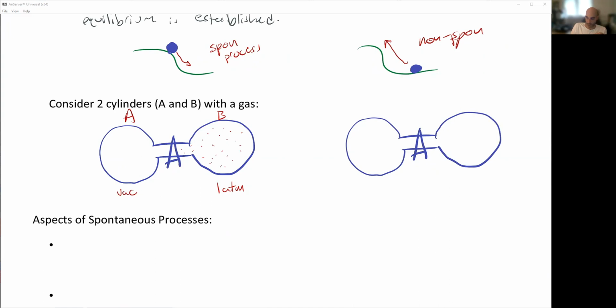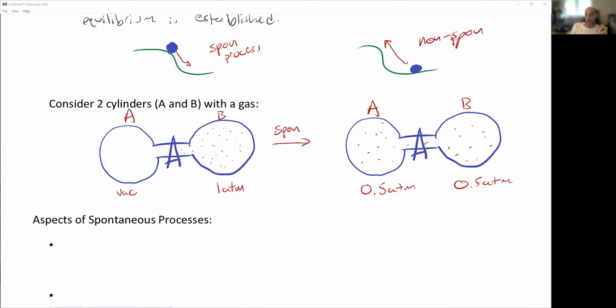If I open that stopcock, what do we expect to happen? Well, if we open that stopcock, we double the volume. By doubling the volume, we expect the gas to fill both chambers, and therefore we expect to have half an atmosphere in both, right? That's spontaneously going to happen. All the gas molecules are not going to stay on that side. They're going to spread out. They're going to do what gas molecules do, and take up the space that they have. So this is a spontaneous process.